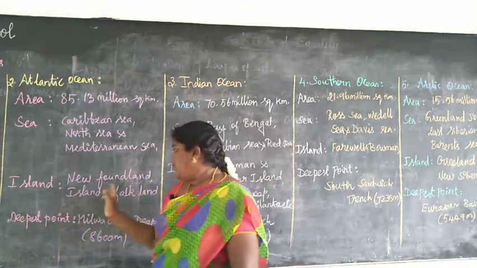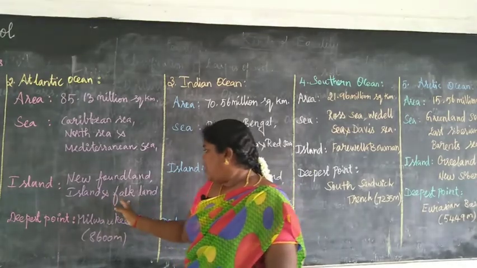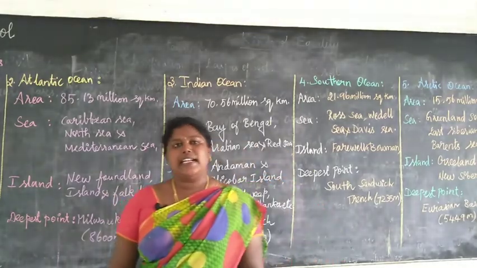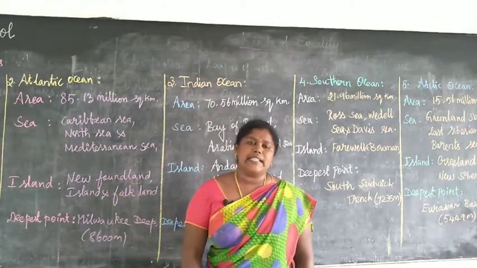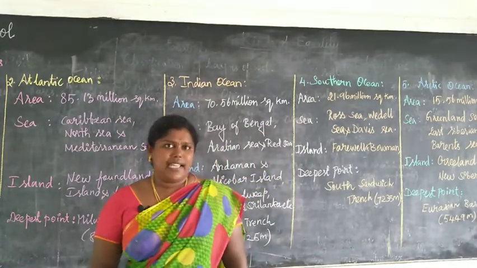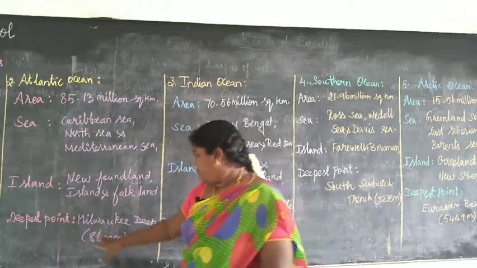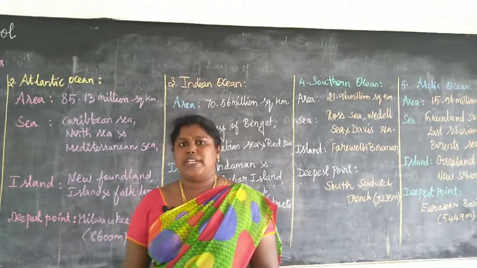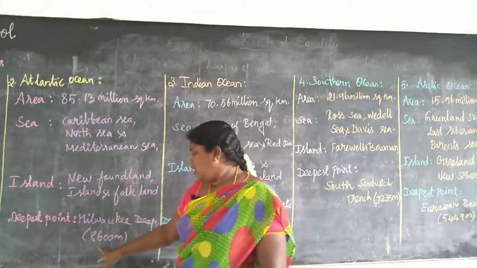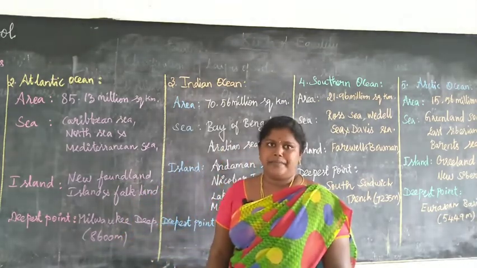Newfoundland and Falkland Islands are the important islands found in this Atlantic Ocean. This Atlantic Ocean resembles the shape of the letter S. The Milwaukee Deep is the deepest point in this Atlantic Ocean. It has a depth of 8,600 meter.